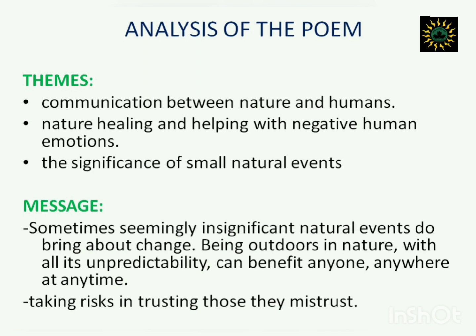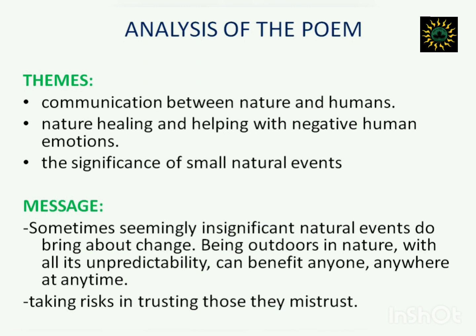Now, there are also certain themes here, very important themes that we need to discuss. Communication between nature and human. We see here how nature is communicating with the poet, as in the nature being a friend, philosopher, and guide to us at times.